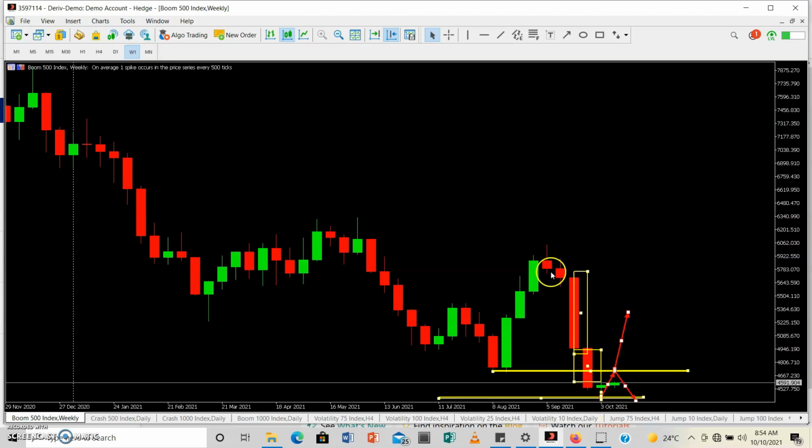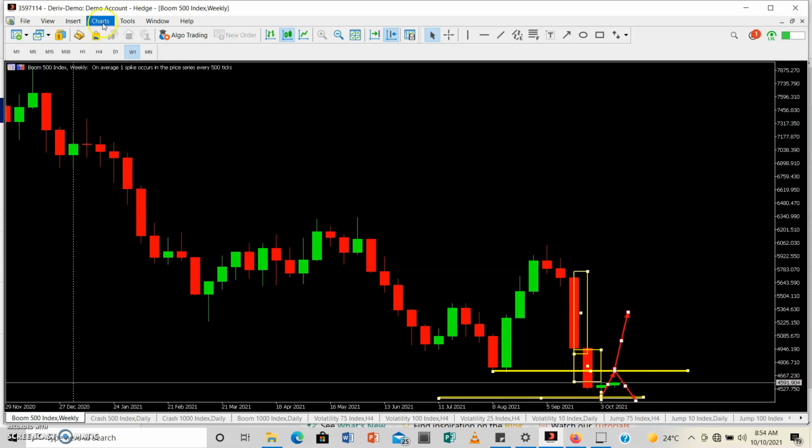So as you can see, we had 4 bearish candlesticks, 4 weeks that we were in a bearish movement for the past, which means the whole of September for Boom 500 was bearish. So most likely that Boom 500 is going to be bullish for the next coming 2 weeks.